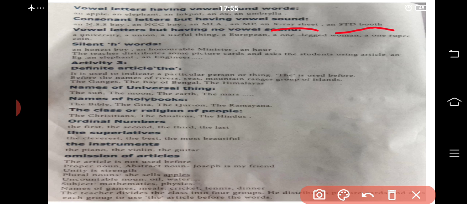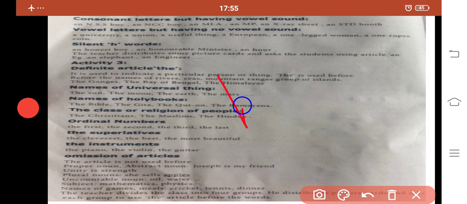So we are using the article a before these words. A one-legged woman. Here you see a one-legged woman. We are saying one-legged, so we are getting a consonant 'w' sound here. So the article a is used here.